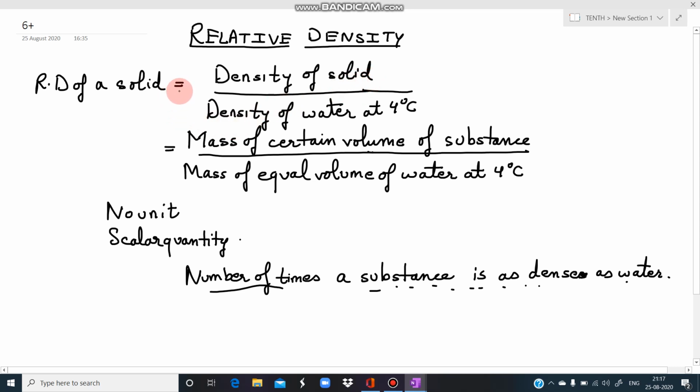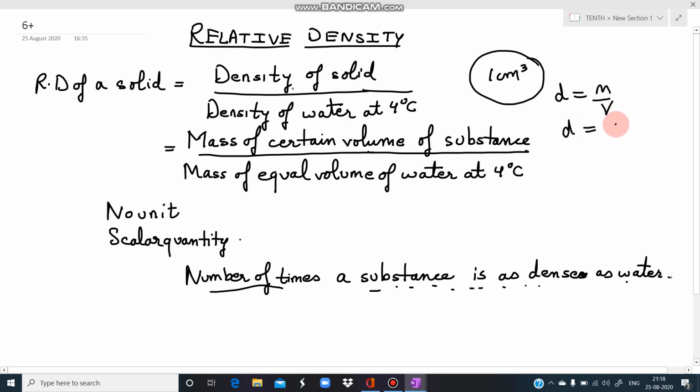So what is relative density of solid? Relative density of solid is the density of solid divided by the density of water at 4 degrees centigrade. सपोज हमने सॉलिड लिया है 1 क्यूबिक सेंटीमीटर, तो हम ये जो डेंसिटी का फॉर्मूला है इसको मास में भी कन्वर्ट कर सकते हैं. डेंसिटी क्या है? मास अपॉन वॉल्यूम. Suppose if I take volume as 1 cubic centimeter, then density will be equal to mass. तो we can write the same expression in terms of mass also.